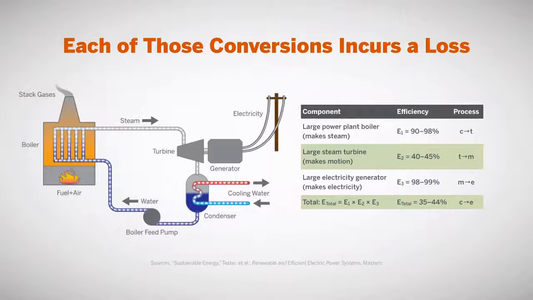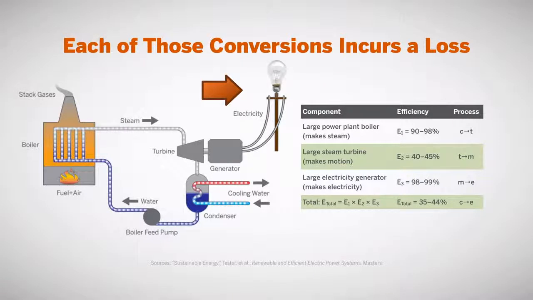Each conversion has a loss. And if we look at those losses, they end up being pretty severe. We have fuel and air coming into the boiler that's burned, giving us heat, thermal energy. That thermal energy makes steam that carries the thermal energy to the turbine, the steam turbine. That thermal energy expands through the turbine to give us motion. That motion drives the generator to give us electricity. That electricity then can go on to the light bulb.